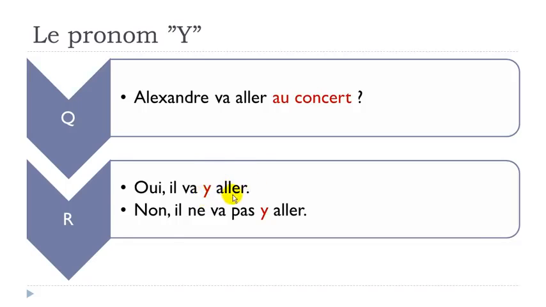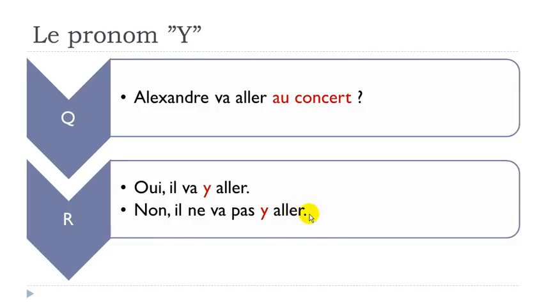Il va y aller. Negative form, non. Il ne va pas y aller. Okay, so your negative form is before and after the first verb, and that's the key thing. Okay, and then your pronoun is coming after, or before, sorry, your second verb. Okay, so your pronoun y should be always before your second verb.